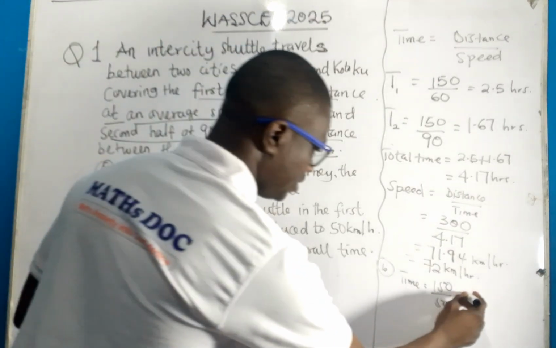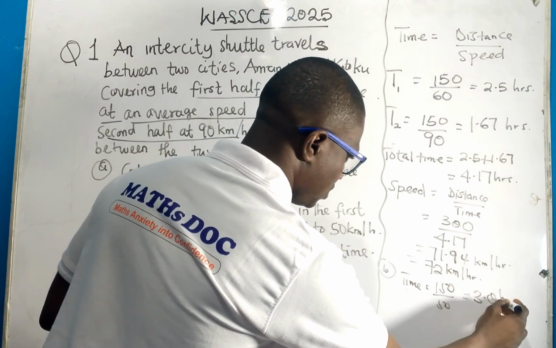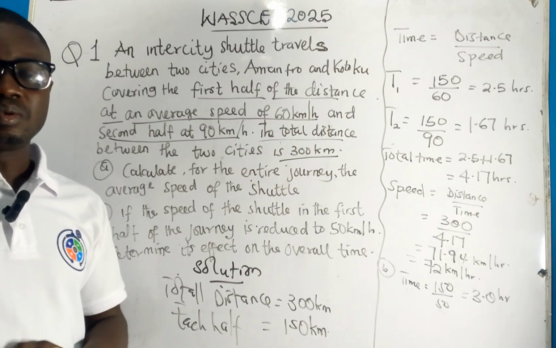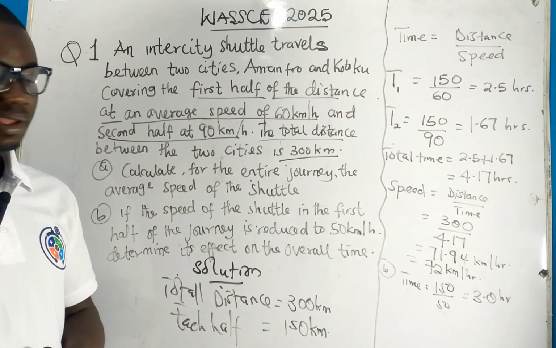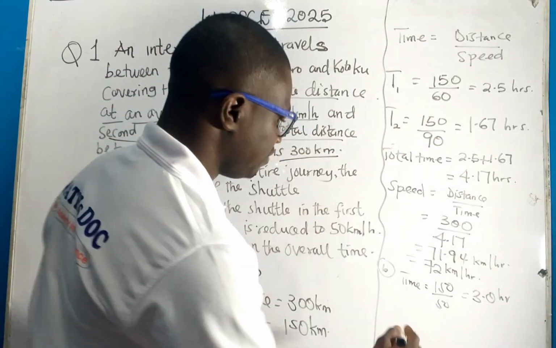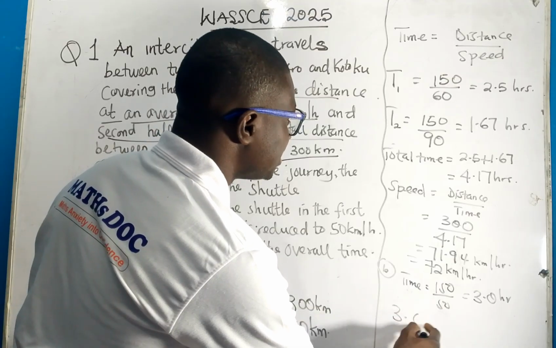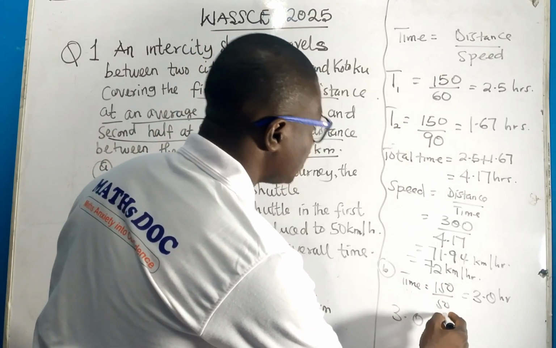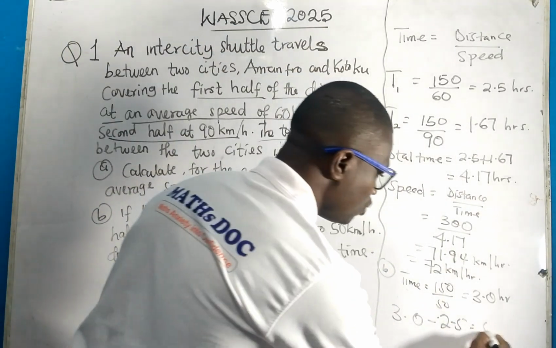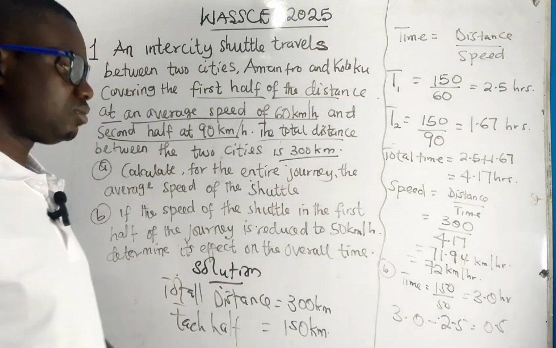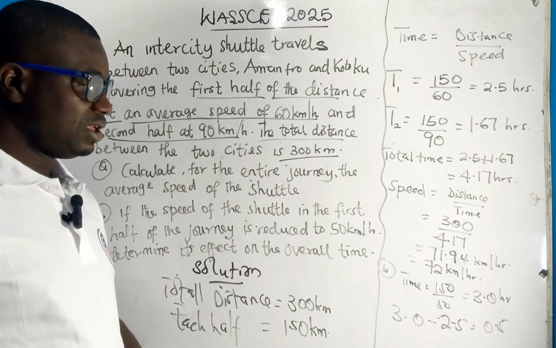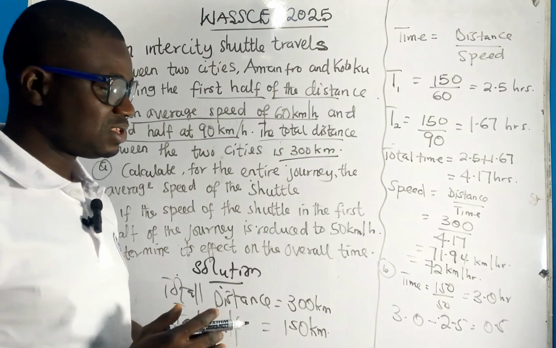And that will give you 3.0 hours. Since you know that the new time is 3 and the old time for the first half that we calculated is 2.5, let's find the difference. It's going to be 3.0 minus the old time 2.5, and you are going to get 0.5. So the difference is 0.5.